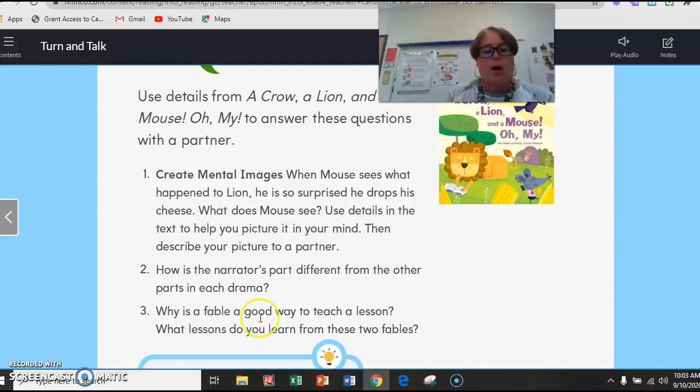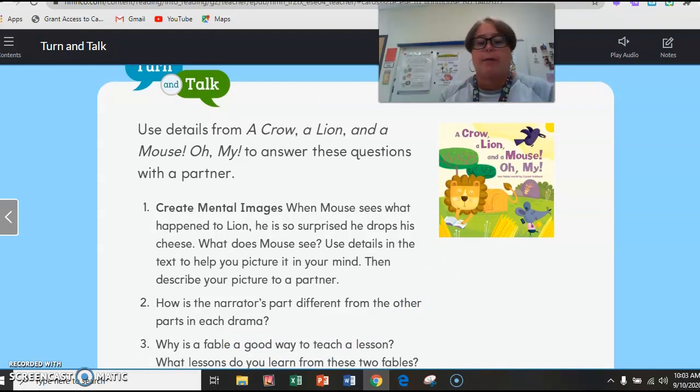And number 3, why is a fable a good way to teach a lesson? So this story had a lesson, right? It's like you should be nice to everybody. It's called a fable because it's just a story that is meant to teach us a lesson. So this story is saying, really, you should be nice to everyone because you never know who's going to end up helping you and being your number one helper.